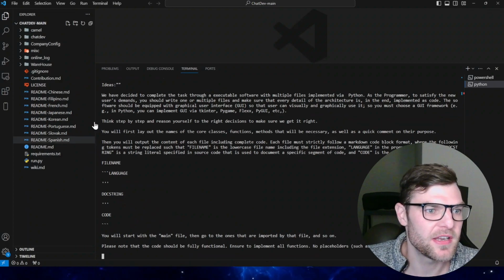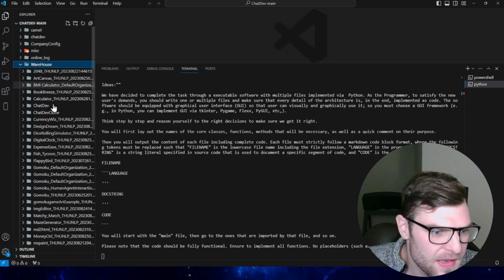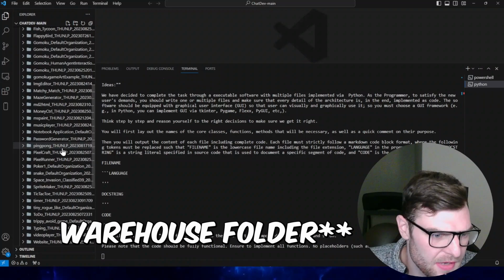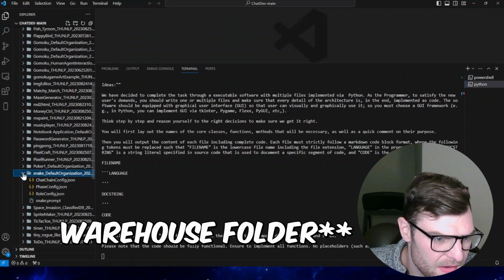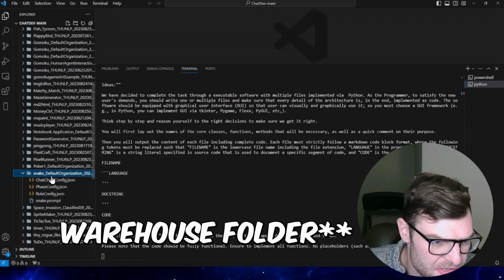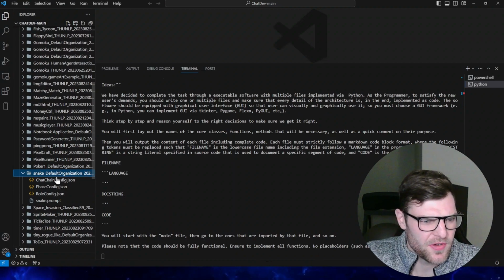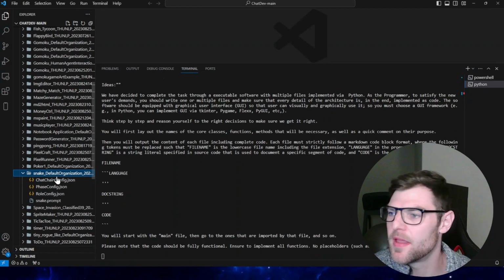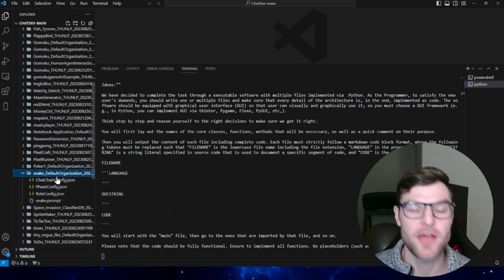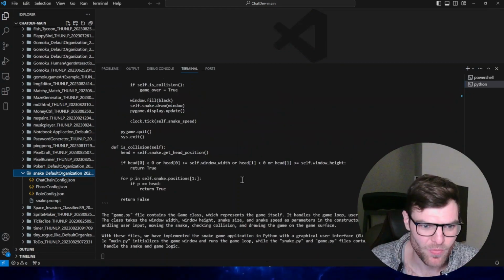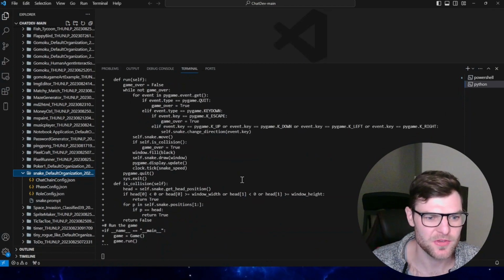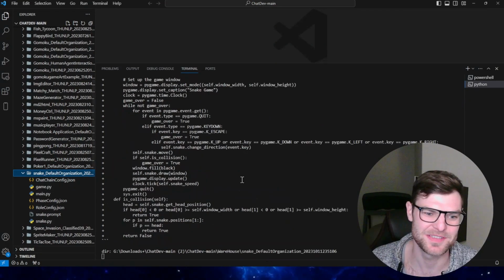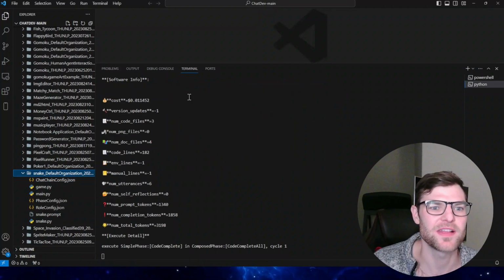So once it's done, on the left, it will get saved in this folder here, and it will just be under snake. I'm pretty sure, yeah, there we go. You should see the files being created in there. We'll give this a minute to load and come back in 5-10 minutes. Okay, there we go. We've got some loading going on. There's some code. All right, that's the first phase.